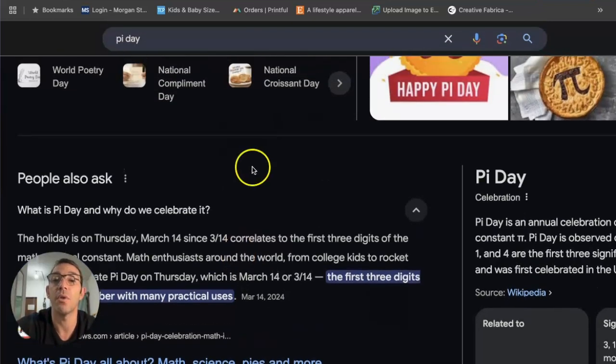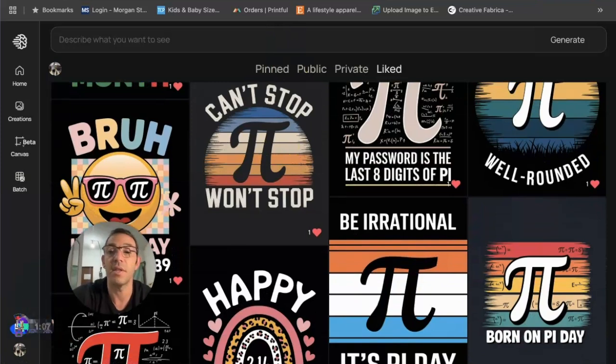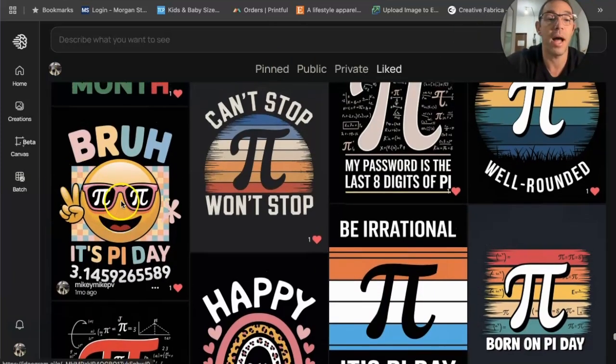But let me go ahead and share with you the prompts that I made, or what the designs look like on my Ideogram page. So here they are right here. The first one, let me get my face out the way, is going to be this: Bro, it's Pi Day. Now, if you've been noticing on merch on demand, you can basically take any holiday that's coming up and just cross niche it with "bro." And usually, that is a good recipe for success. I've just been seeing that starting to trend with all holidays. So just think of the next holiday that's coming up. We got Easter, we got Cinco de Mayo, things like that, 4th of July. You could probably just put "Bro, it's 4th of July," and have a good chance to get some sales.